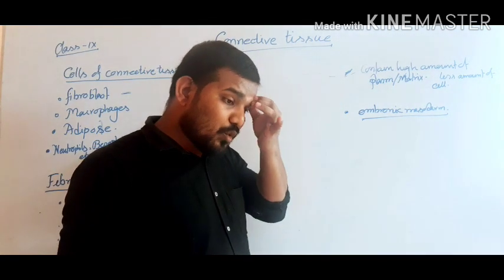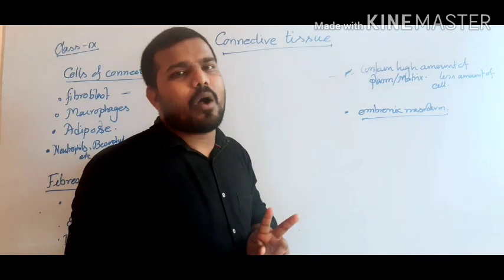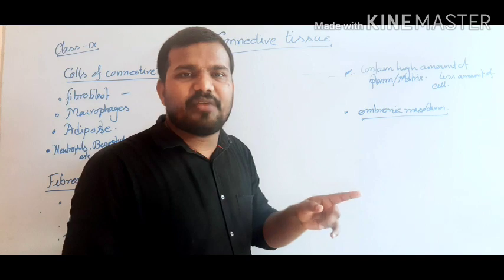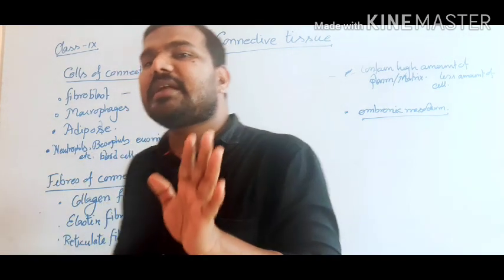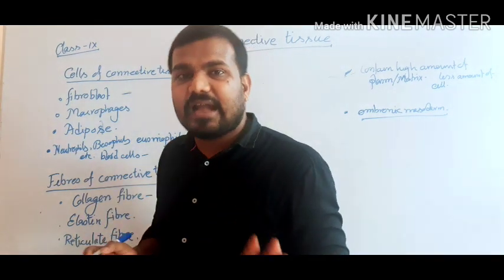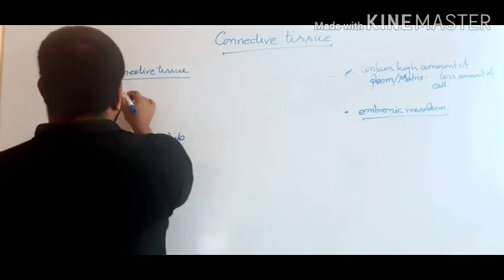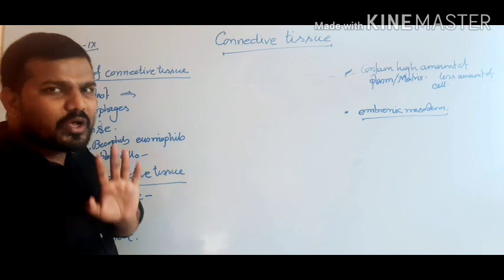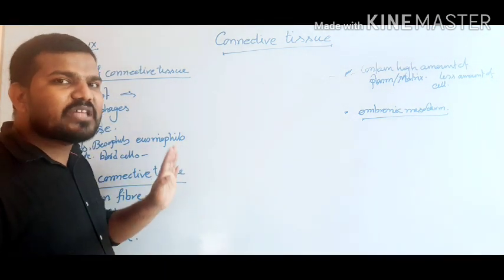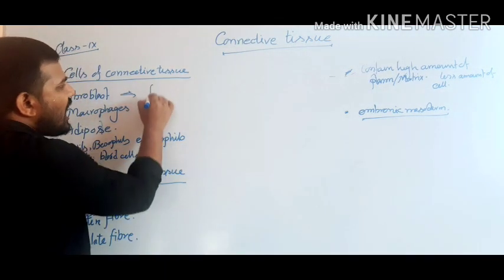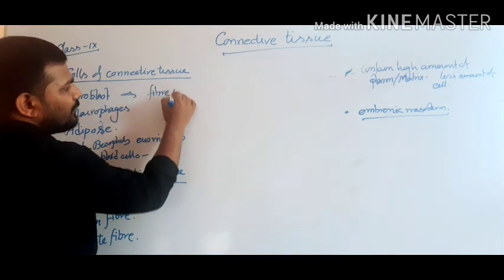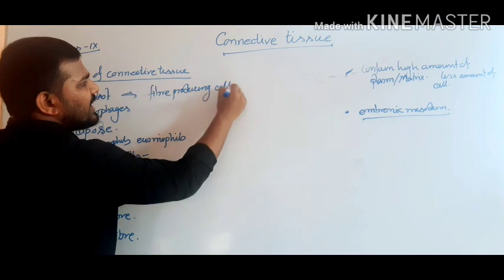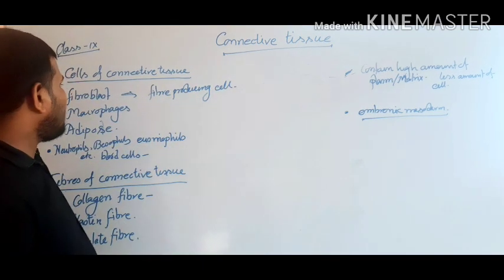Now, connective tissue is formed by two types of components: the different types of cell and the different types of fiber. First, the types of cell present within the connective tissue. The first one is the fibroblast cell. What is a fibroblast cell? Those cells which are able to produce the fibers, the fiber producing cell, are termed fibroblast cells.